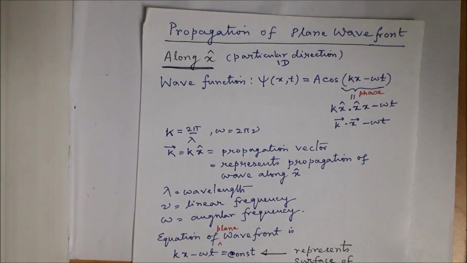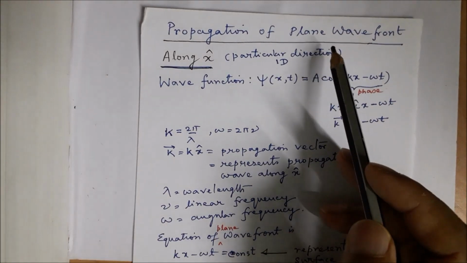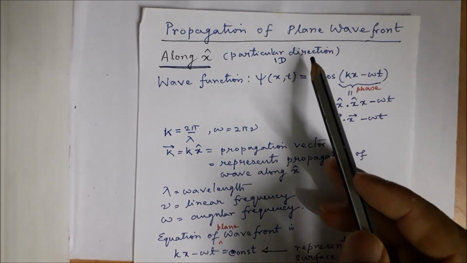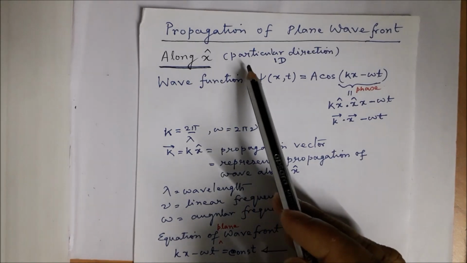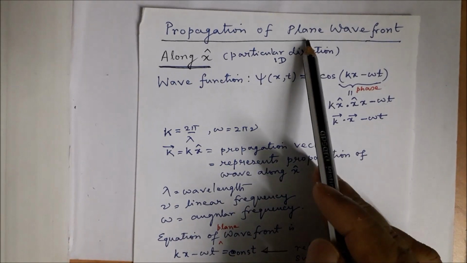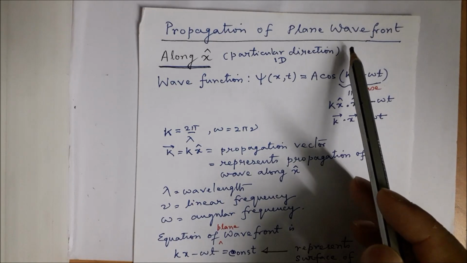Let us now consider the propagation of a plane wave front along x cap first. So we are taking a particular direction along which a plane wave front is propagating.